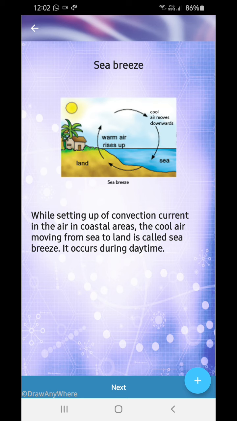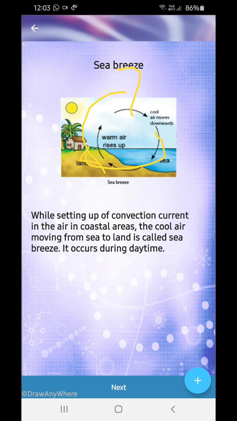Sea breeze, what is happening? The warm air from the land rises up. Warm air always rises up, and pressure is very low, so they rise up, and there is no space in this earth. There cannot be a single empty space on this earth. Everything has to be filled. So what comes immediately? The cool air from the sea comes and takes its place. Now, what makes the land so hot? The land is a bad conductor of heat. Therefore, I'm very sorry, land is a good conductor of heat.